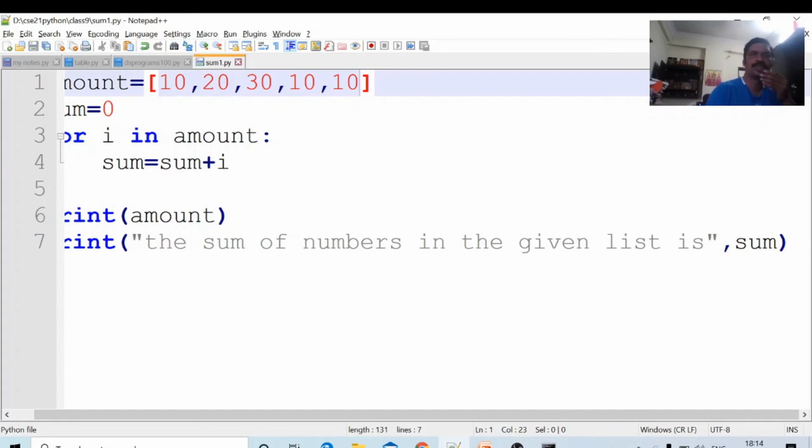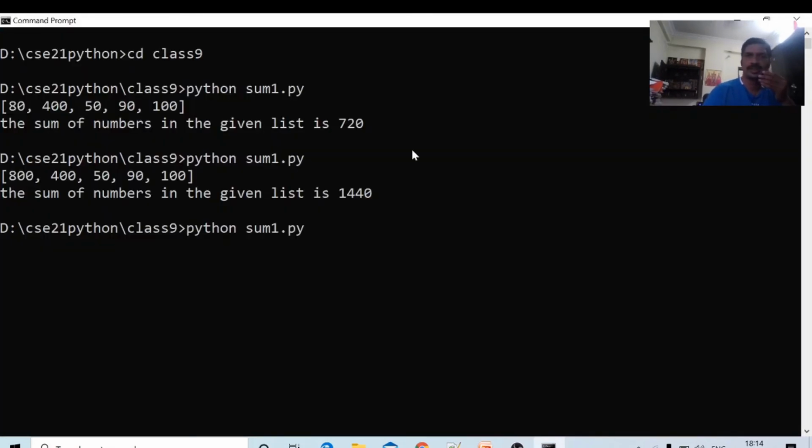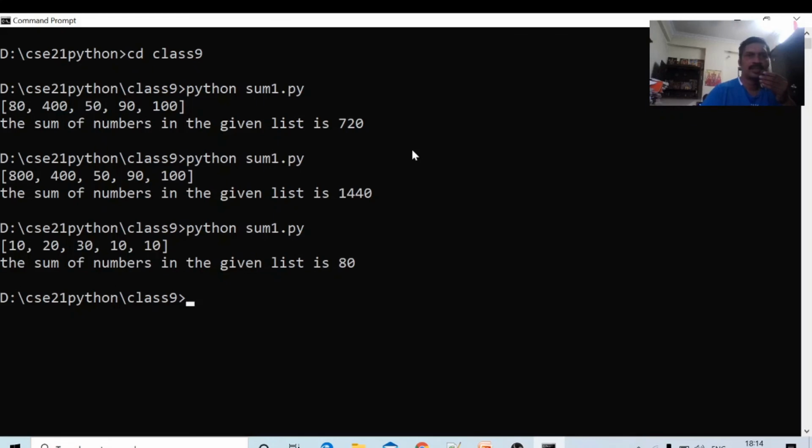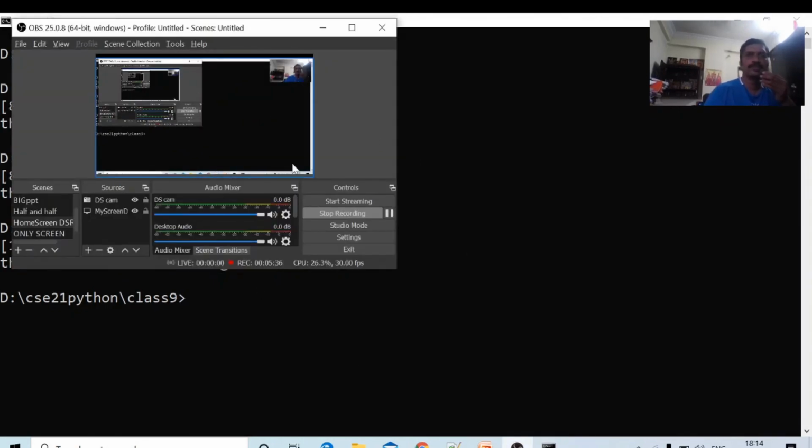Control S. Just to see whether it is working or not, once again I am running it. The sum is 80, which is correct. This is the program for computing the sum of the numbers.